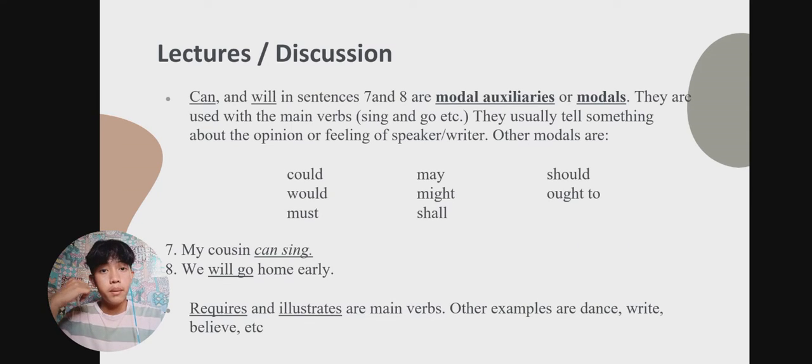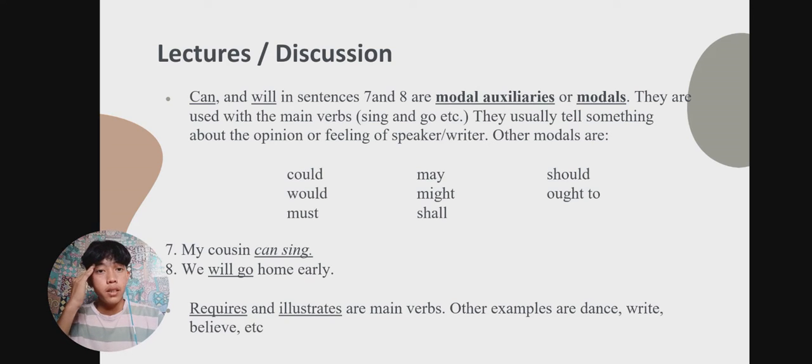Number 7 and number 8: my cousin can sing, and we will go home early. The can and will in sentences 7 and 8 are modal auxiliaries or modals. They are used with the main verbs sing and go, etc. They usually tell something about the opinion or feelings of the speaker or writer. The other modals are could, would, must, may, might, shall, should, ought to.